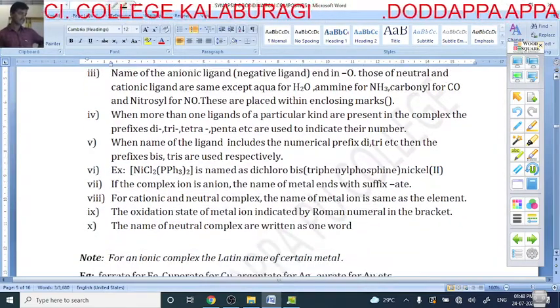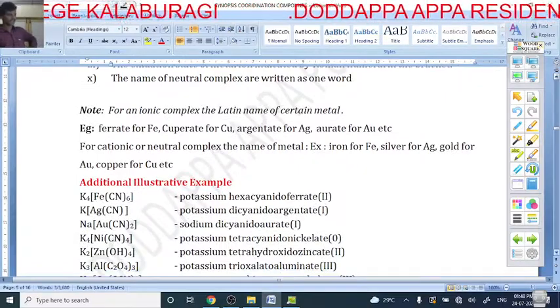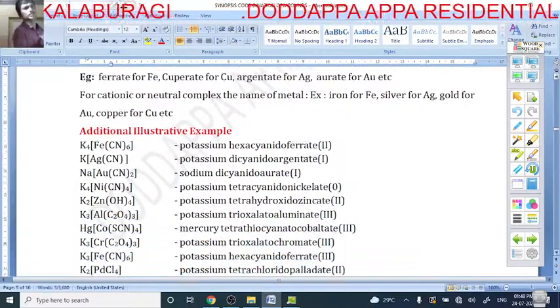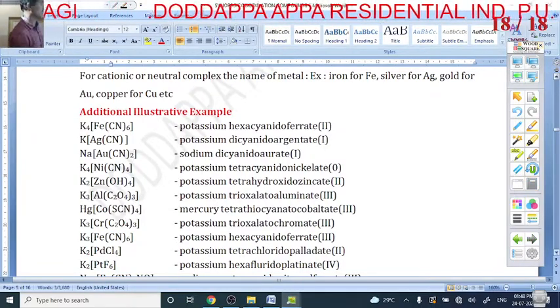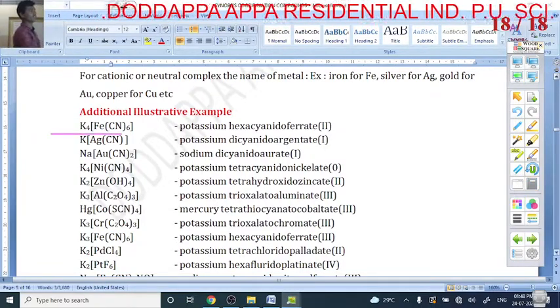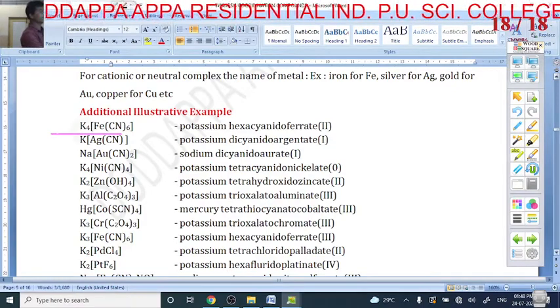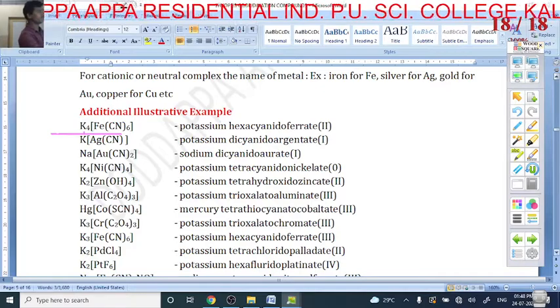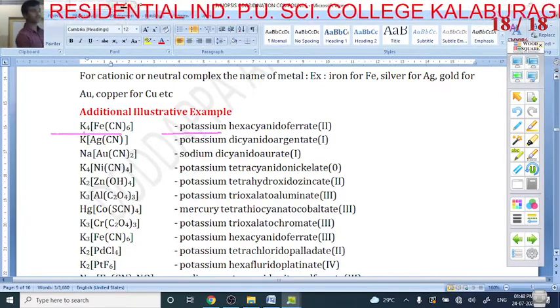Next, here are some examples. The very important thing is this K4[Fe(CN)6]. It is a complex. First you have to name the positive part. Which is positive? Potassium is positive. First you have to write down the positive part, then you have to give a space.